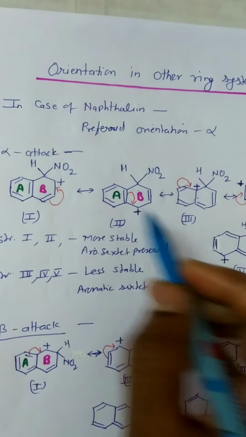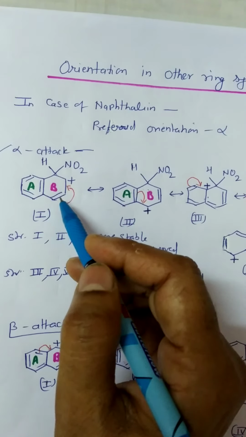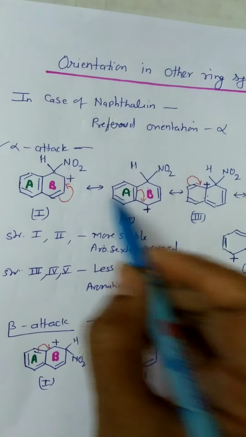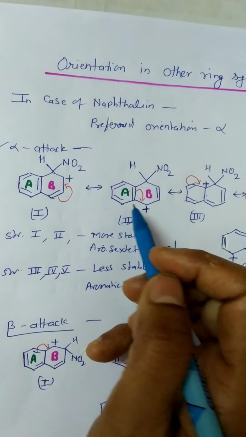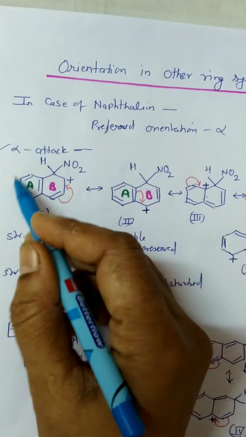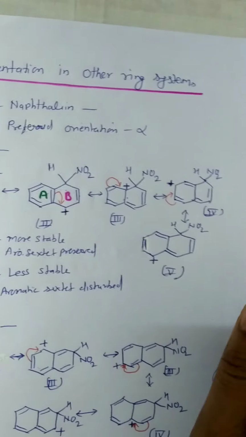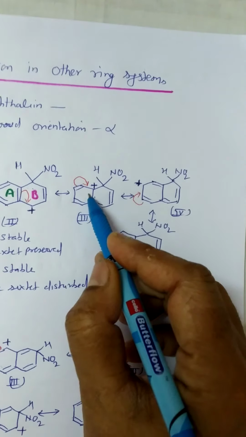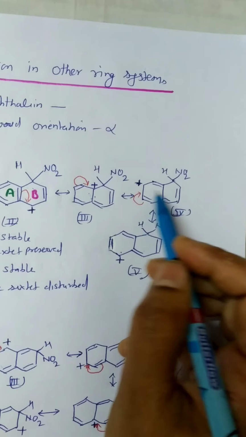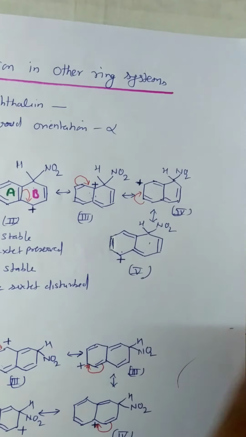structures are obtained by alpha attack of naphthalene. In these resonating structures, these two structures are more stable because the aromatic sextet in one ring is preserved. In these 3 structures, the aromatic sextet is disturbed in both the rings.